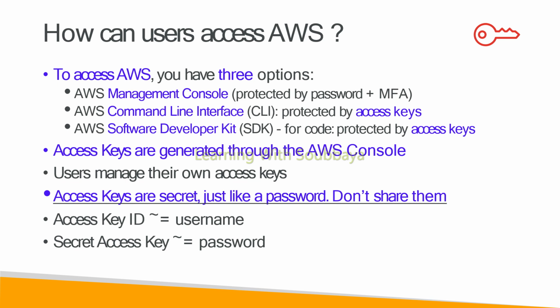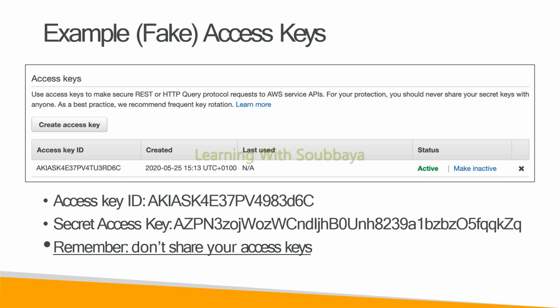For SDK as well as CLI, the command line interface, we require an access key. The access key can be generated via the AWS console. Along with the access key, we have a secret key also included. The access key is similar to your username, and the secret key is similar to your password. If you have both, username and password, we can log into the resource.